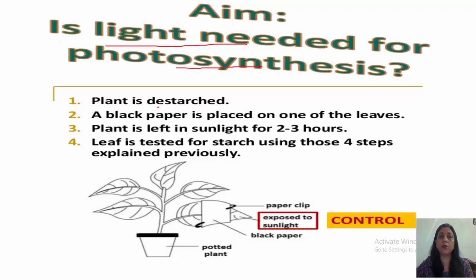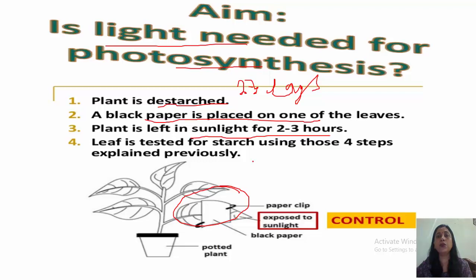For this, first of all, we have to de-starch the plant by keeping it in dark for 2 to 3 days. 2 to 3 days हम क्या करेंगे, इसको dark में रखेंगे. Then we'll place a black paper on one of the leaves like this. Okay, with the help of a clip, we'll put a black paper on this. Then plant is left in sunlight for 2 to 3 hours. Then leaf is tested for starch using those 4 steps which were explained previously.